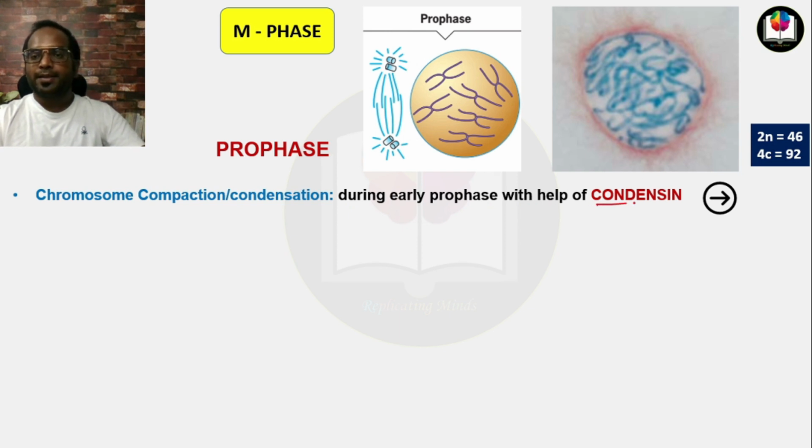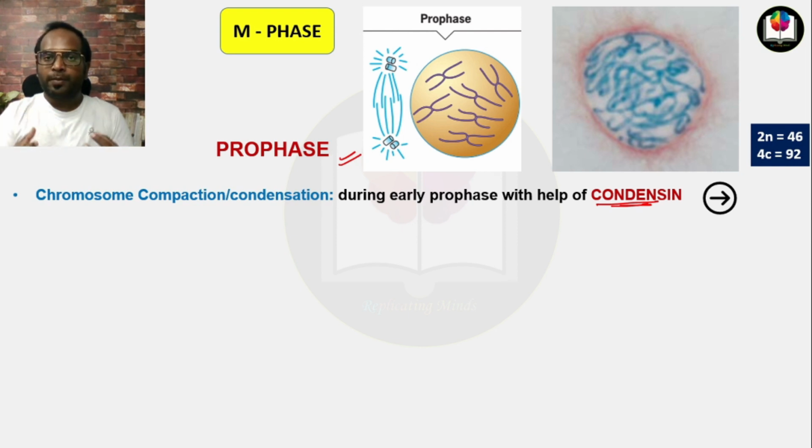Condensin is a protein which helps in the condensation of chromosomes. As the cell progresses in its cell cycle towards the M phase, where the chromosomes have to divide, the chromosomes should be in a defined shape. For the equal division of chromosomes, the symmetry of the chromosomes will be defined.